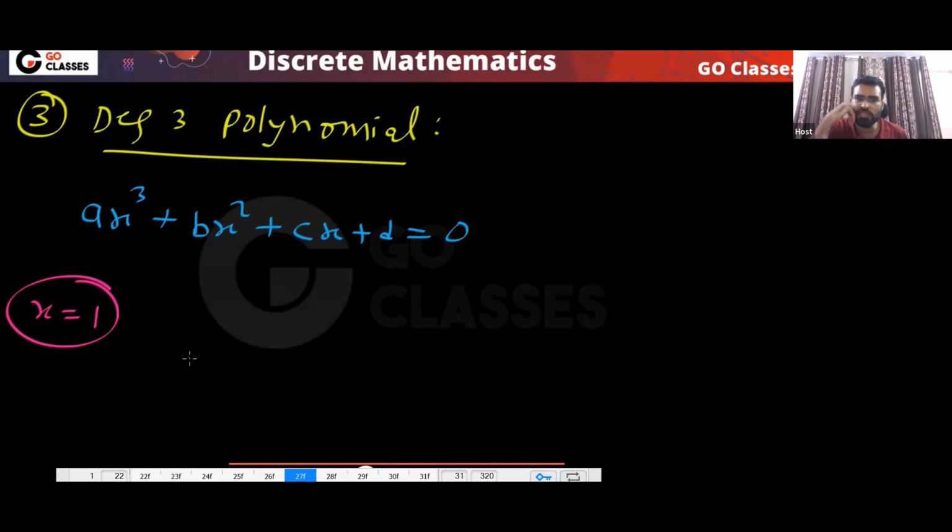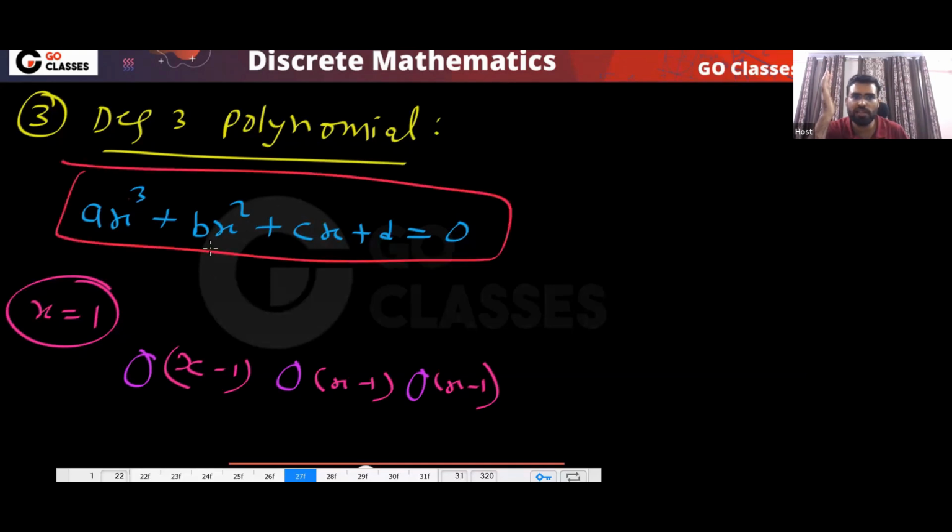If x equal to 1 is the solution, then what will you do? You will do this type of thing. Then something will come here, something will come here. Do you agree? Have you seen this? If I give you this, then what will you do? You will put some value, and then you will do this kind of thing, and then you will find the solution.